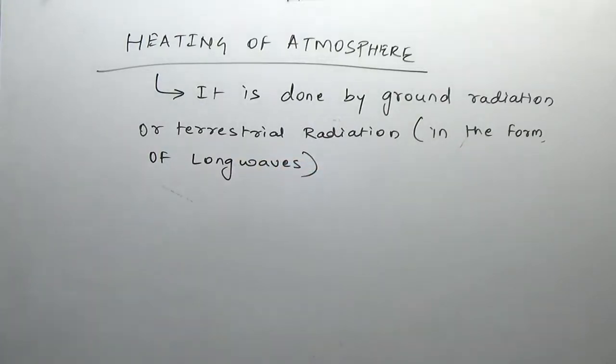The ground or terrestrial radiation is in the form of long waves.